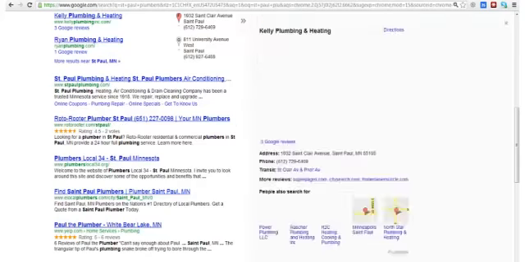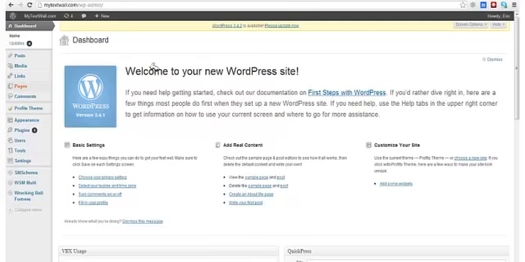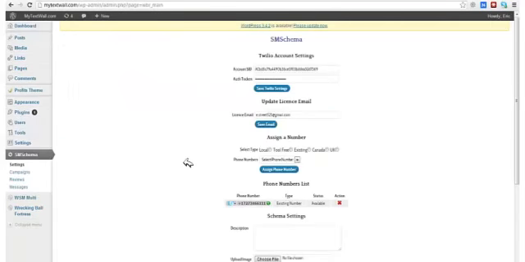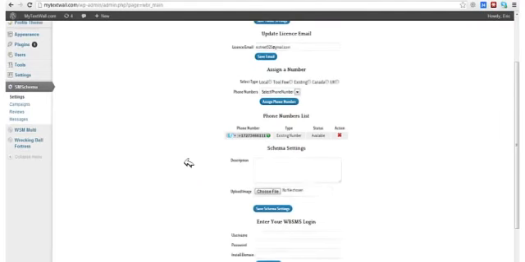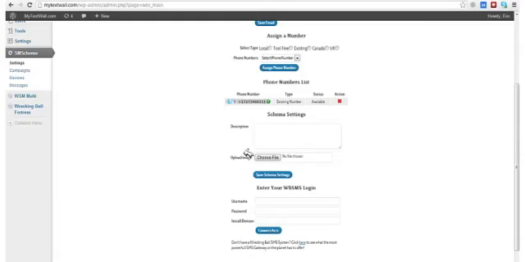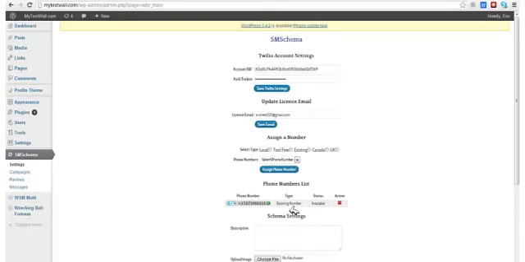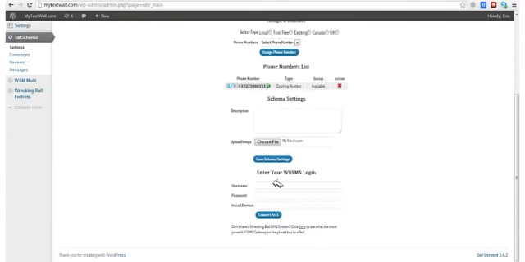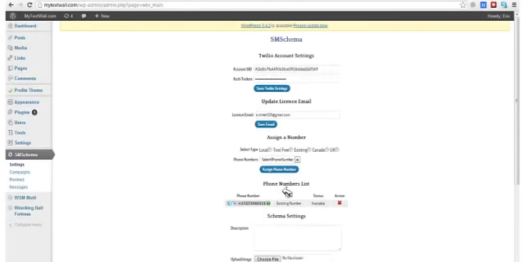Let me show you this. I have this installed on one of our WordPress sites, and I'm logged into the back end here. Let me show you some settings. It does work with Twilio, so it is right now currently US, UK, and Canada only. We expect that to change very soon. Here you would set all of your phone numbers, the aggregate review description, as Google likes to say. You'll see more about that in a minute. And down here, if you happen to be a member of our Wrecking Ball SMS system, you can enter a number to trigger an additional campaign.